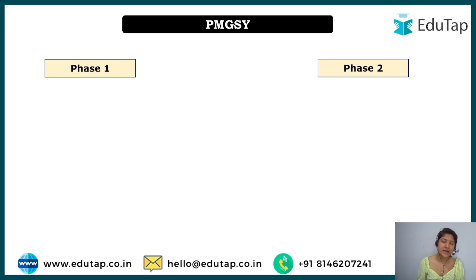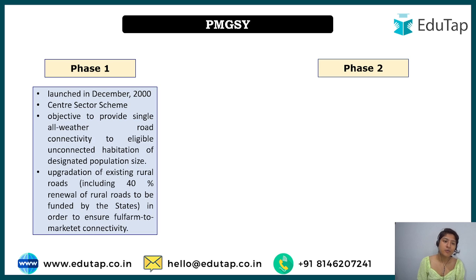Now let's understand briefly about phase 1 and phase 2, and then we'll look at phase 3 and some of the important characteristics. When we talk about phase 1, this scheme, as we have already understood, was launched in 2000, and when it was launched, at that time it was a centre sector scheme.